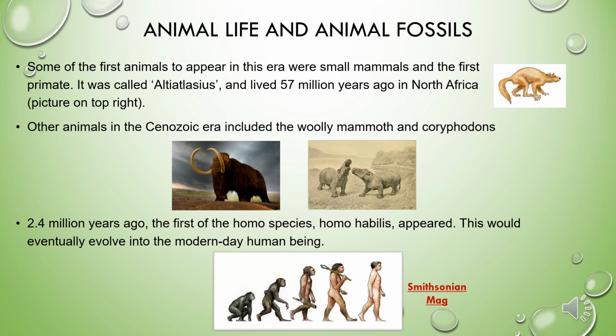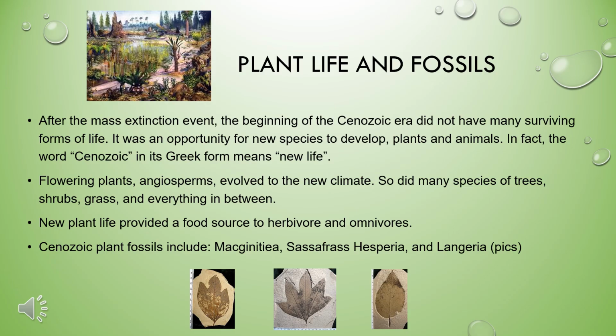Some of the very first animals include small mammals and the very first primate, the Altiatlasius. Other animals in this era would include the woolly mammoth and the Coryphodon. A very important change to this species happened 2.4 million years ago with the appearance of Homo sapien. This would eventually evolve into the human being.